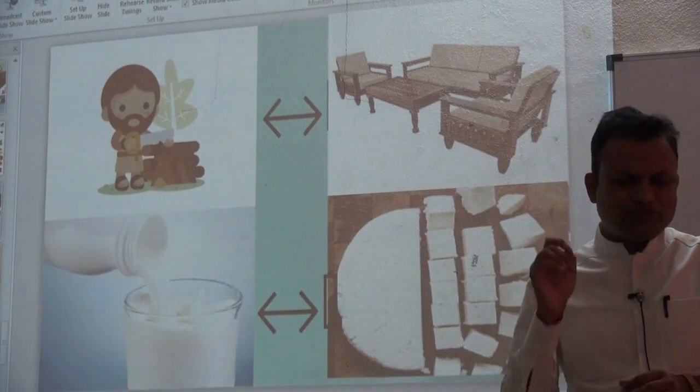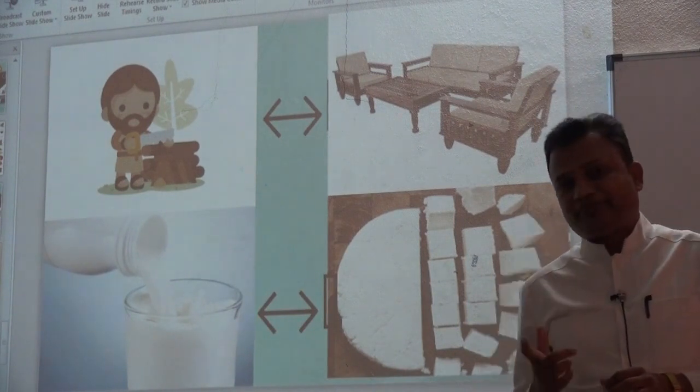Indirect demand means when the demand for a commodity depends upon demand for goods and services produced by it. That is considered as an indirect demand or derived demand.